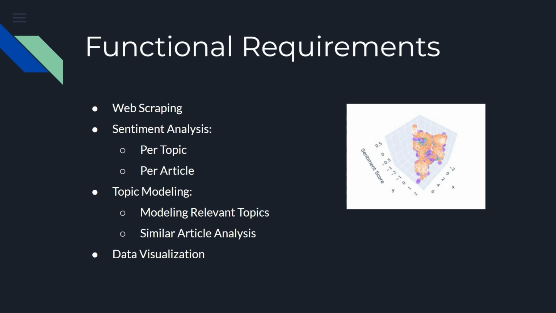We also perform similar article analysis, where we can compare and contrast articles based on their major topics to better see how certain articles differ in their biases and what they talk about. We also have data visualization, where the model must provide a visual insight into the media landscape generated by the previous steps. It generates several data objects as well as visualizations to help users understand the topics and the sentiment of the articles used as input. This is the main output of the model.